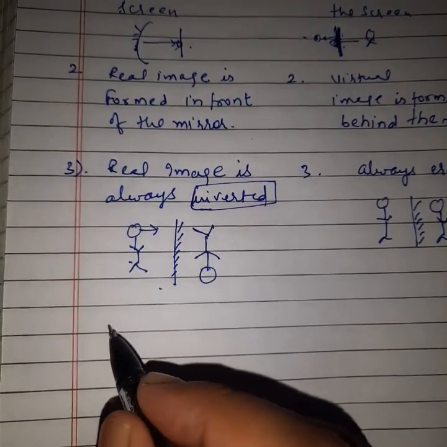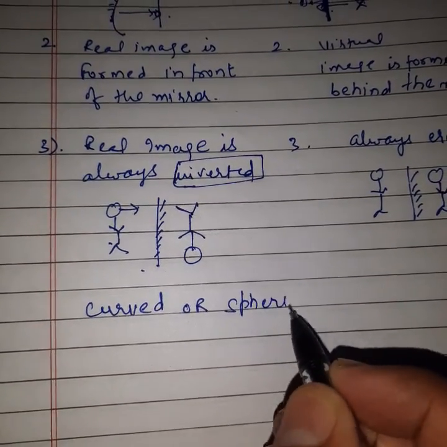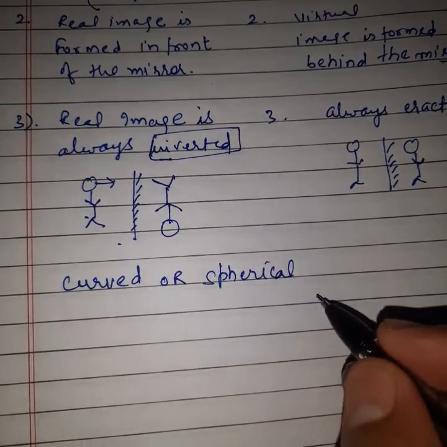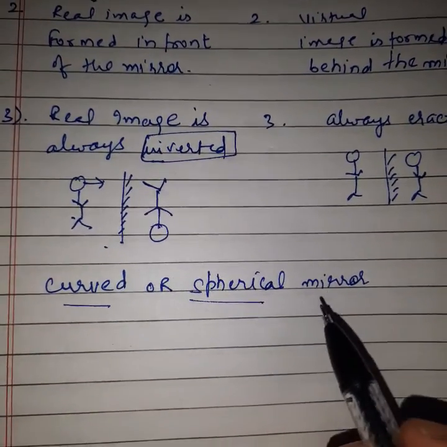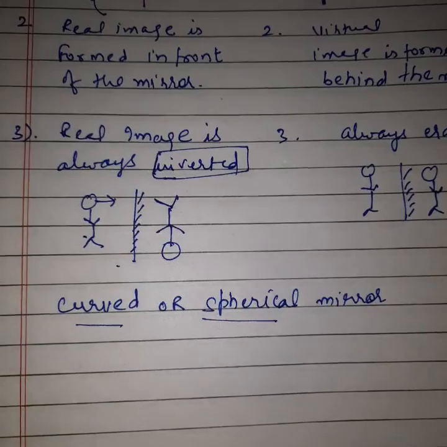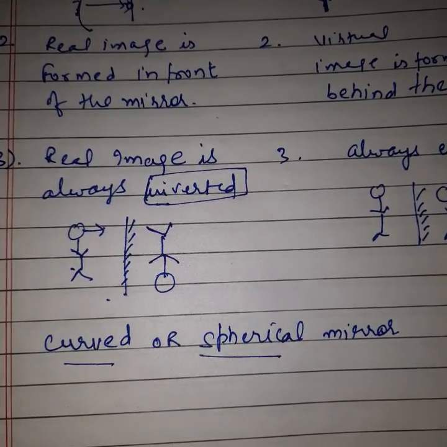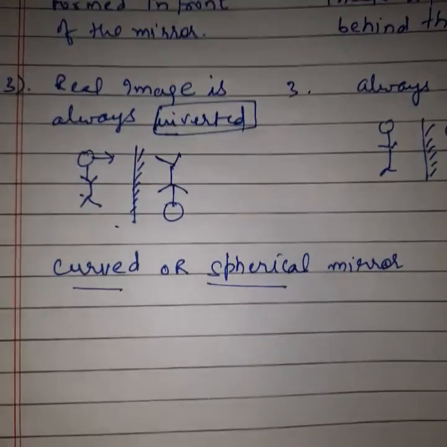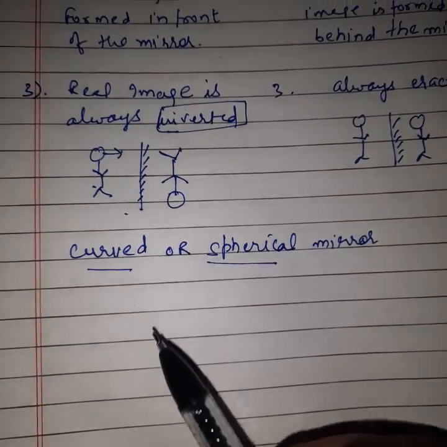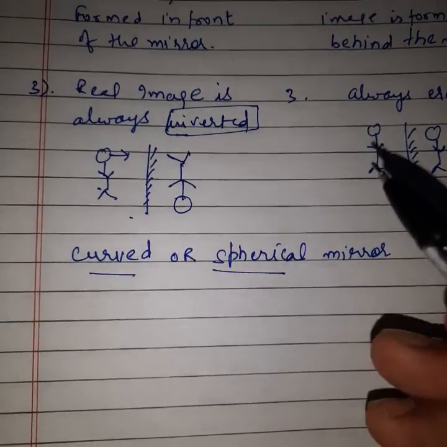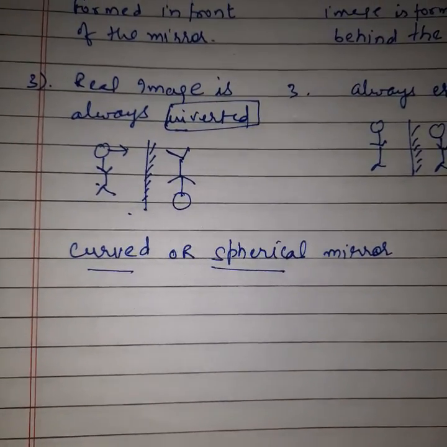Next topic is curved or spherical mirror. By the name you can understand the mirror will be in spherical or curved form. Say yes or no. In simple words, a mirror whose reflecting surface is curved or spherical is called a spherical mirror. The surface on which light strikes and is reflected should be in the form of a curve. So we will understand all points related to this curved mirror.